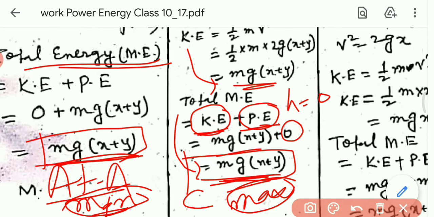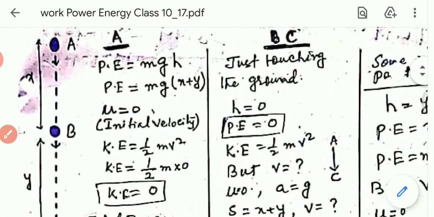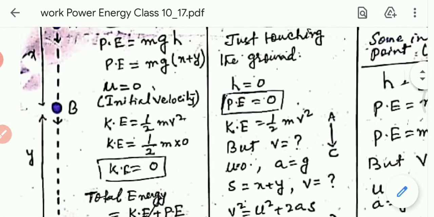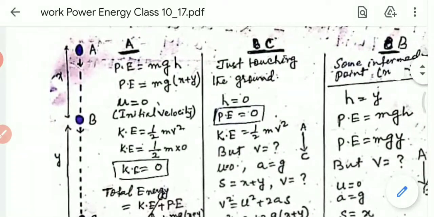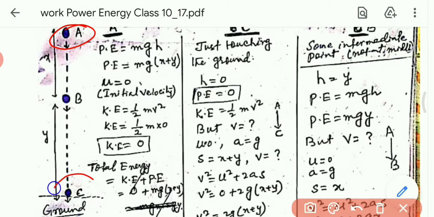Hope you have understood. Now we will calculate the total energy at the point B, between A and C, between the maximum height and the minimum height. B is not exactly in the middle.